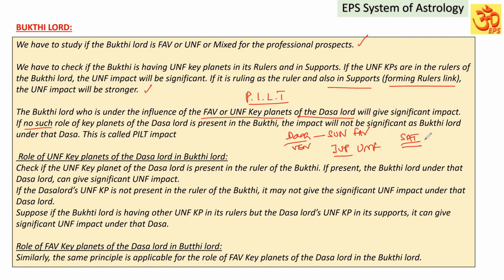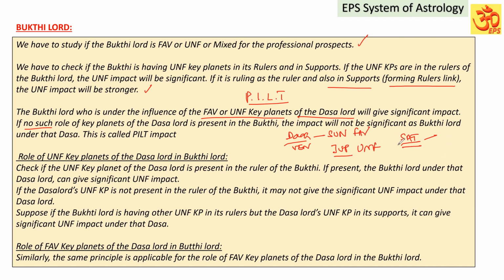In Saturn Buddhi, if Jupiter, the unfavorable key planet of the Dasa Lord, is playing role in the Saturn as a star lord or sub lord, that Saturn will give significant unfavorable impact because of the Jupiter unfavorable key planet. It is also there in the Dasa Lord. This is called pilt connections.